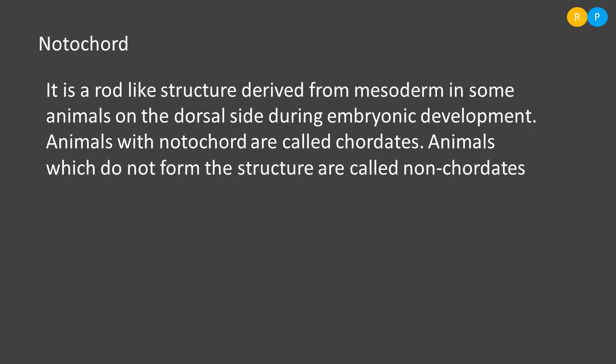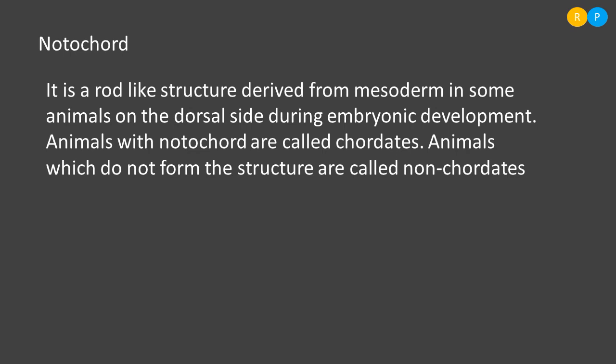So the presence or absence of notochord is considered for the classification of animals here. Based on this structure, animals are divided into two types: chordates and non-chordates. Animals that possess a notochord in their body are called chordates. We are chordates, that means human beings are chordates, fishes are chordates, reptiles are chordates. All these are chordates because their body consists of a dorsal rod-like structure, named the notochord.